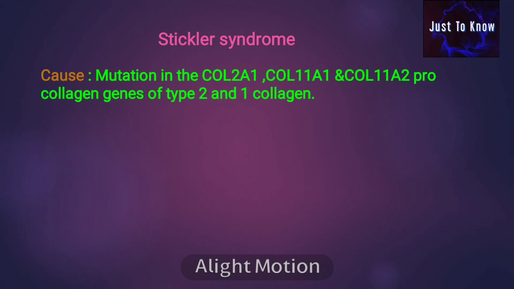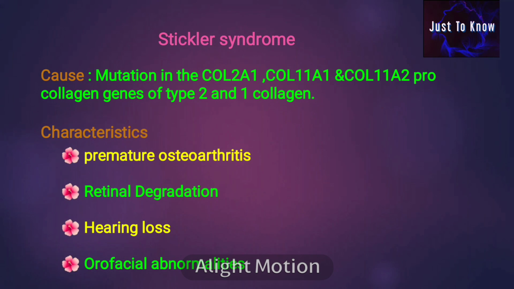Cause: due to mutation in the collagen 2A1, collagen 11A1 and collagen 11A2 pro-collagen genes of type 1 and type 2 collagen. Characteristic features are premature osteoarthritis, retinal degeneration, hearing loss, orofacial abnormalities.